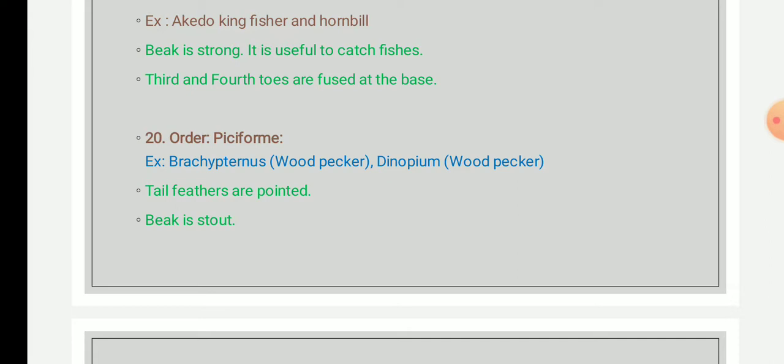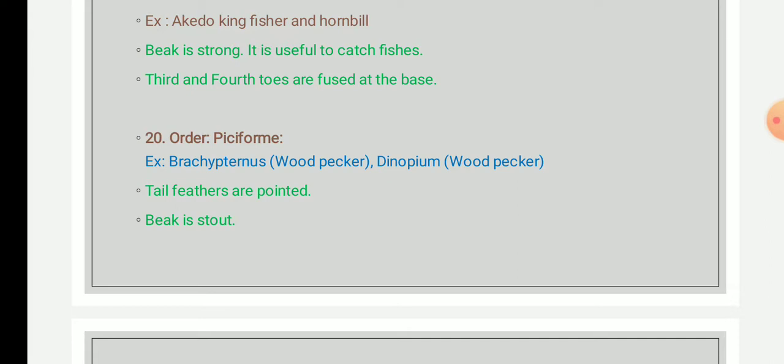Okay, then the next order is Piciformes, that is woodpeckers. Picus means woodpecker, or woodpecker form. So order Piciformes contains about 450 species under 71 living genera. This includes bird groups like jacamars, puffbirds, barbets, and honeyguides, which are found throughout the world.